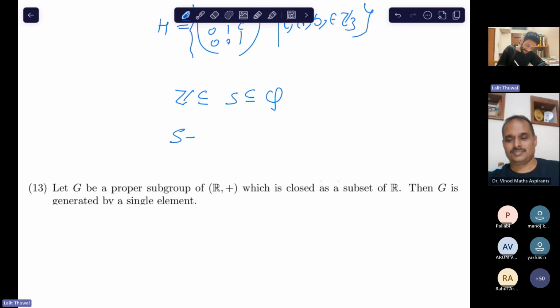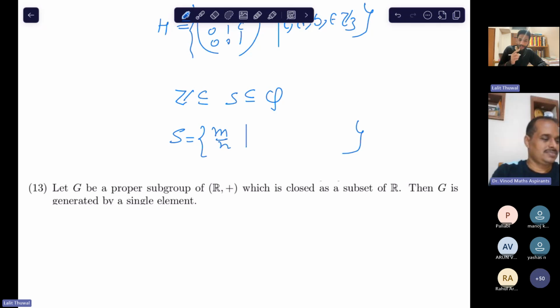You want some subring of Q, say m by n. The set of all non-units should form an ideal. Once the set of all non-units forms an ideal, then this becomes a unique maximal ideal in the ring S.